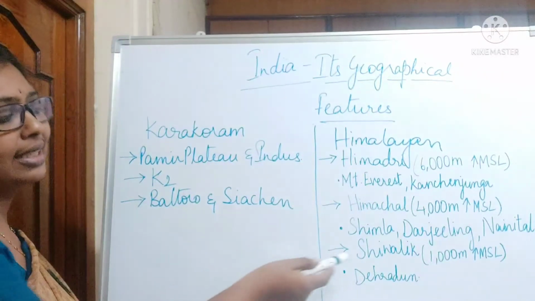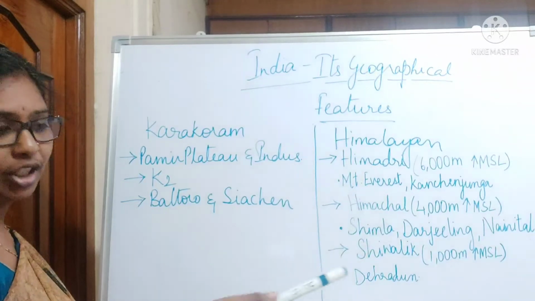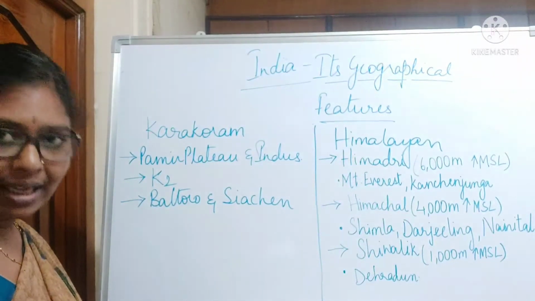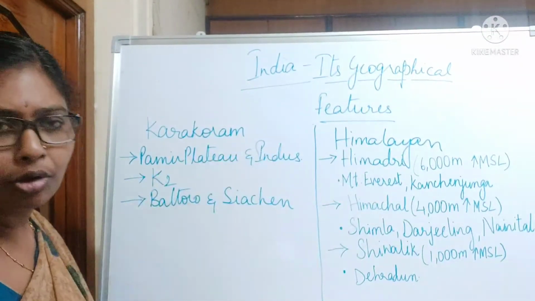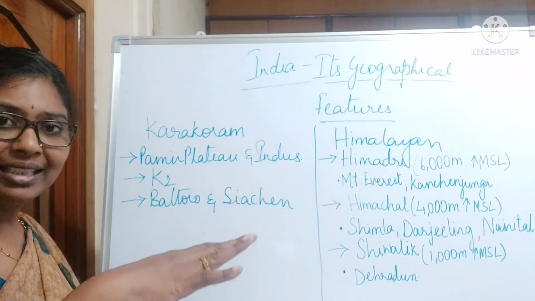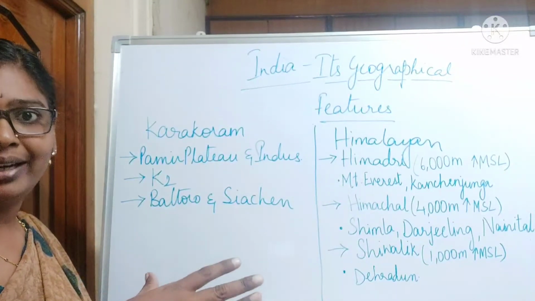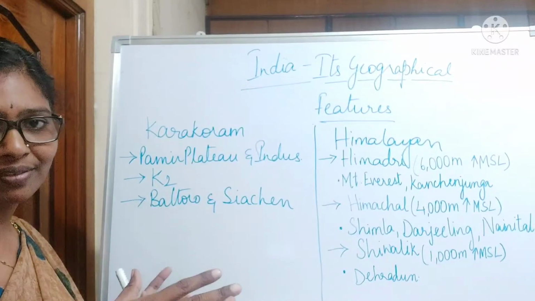And the next one is Shivalik. Shivalik is only 1,000 meters above the mean sea level. The Shivaliks are also known as the southernmost part of the Himalayas, and they are not very consolidated. All unconsolidated land is present in the Shivaliks.